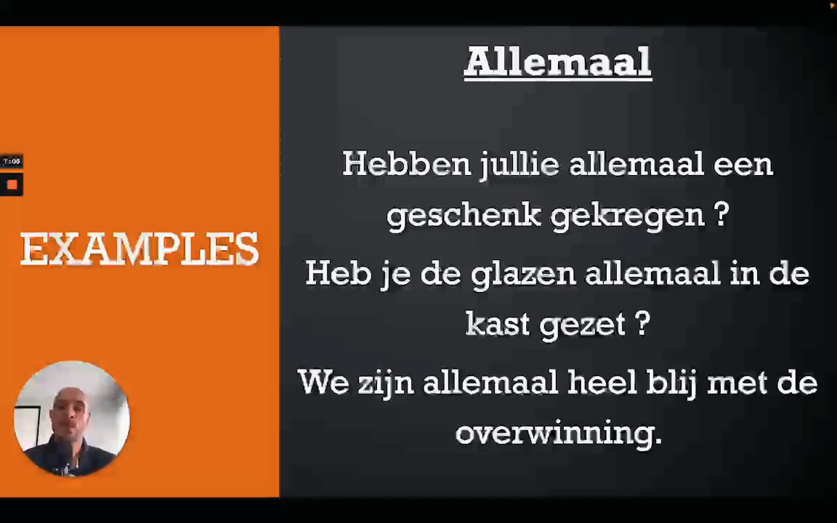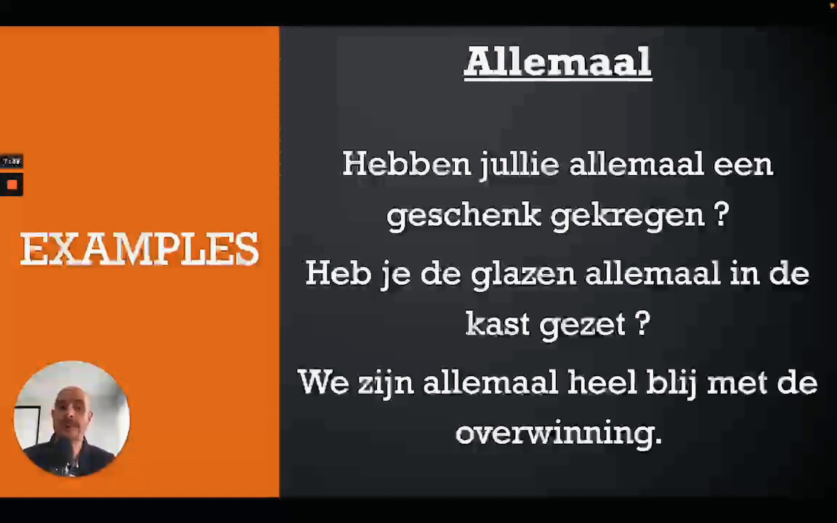The next one: we zijn allemaal heel blij met de overwinning. All of us are very happy, or we all are very happy with the victory. What would be the difference? We zijn heel blij met de overwinning: we are very happy with the victory. However, if you say we zijn allemaal heel blij met de overwinning, it means all of us are very happy with the victory. So it's basically emphasizing everybody.